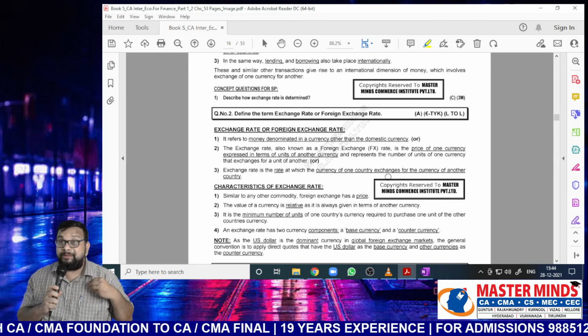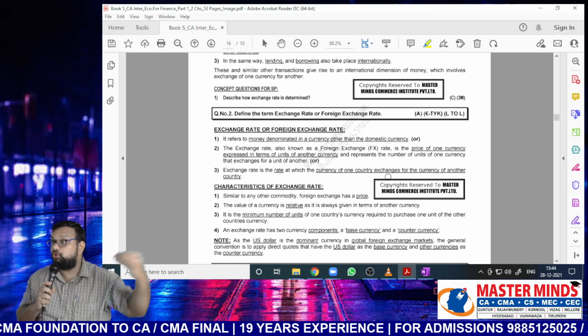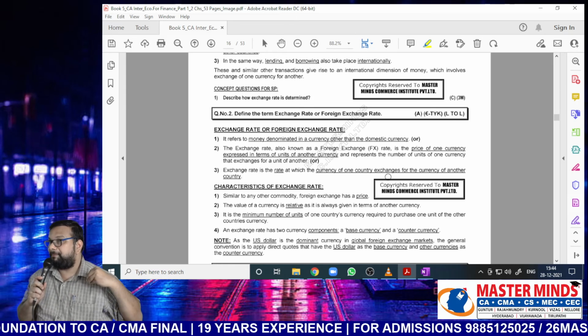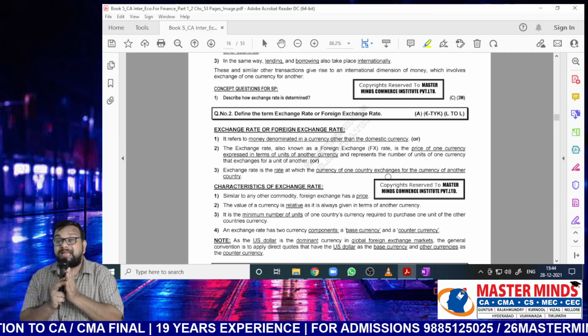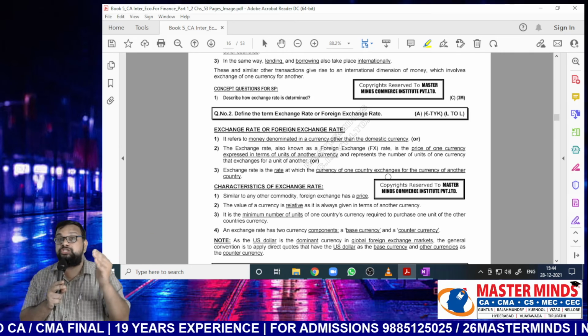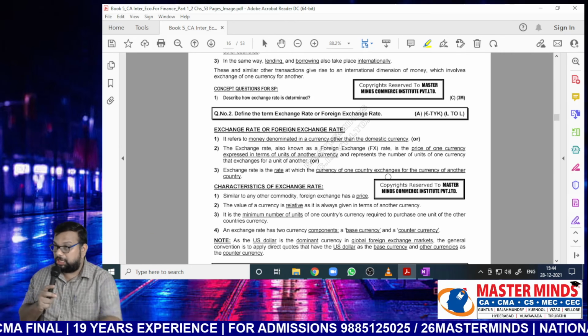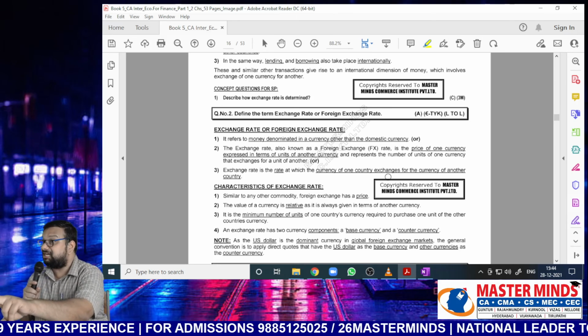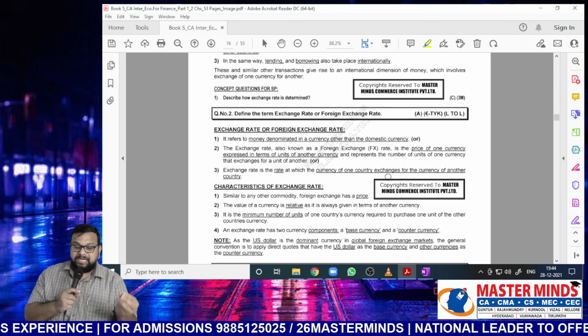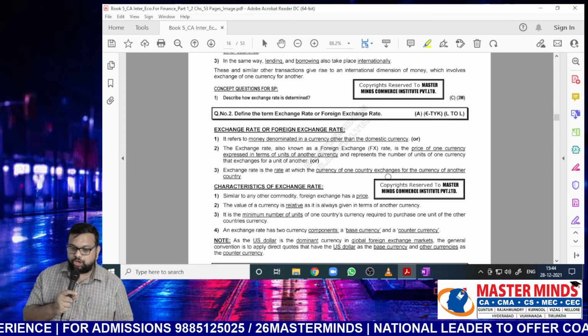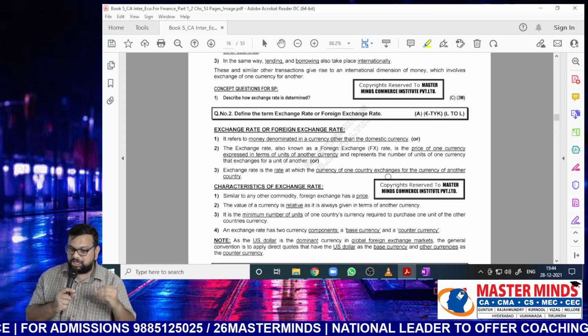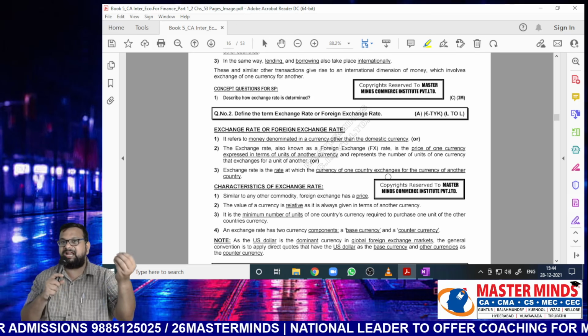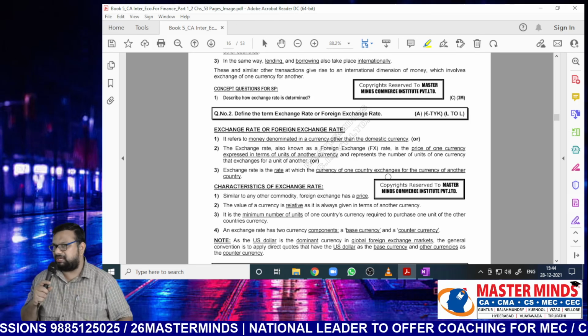That means I am explaining the relation between two human beings. So when we are comparing two or more things, it is called a relative concept. Here also, as we are taking two currencies, exchange rate is a relative concept. It is the minimum number of units of one country's currency required to purchase 1 unit of another country's currency. Again, the same meaning.